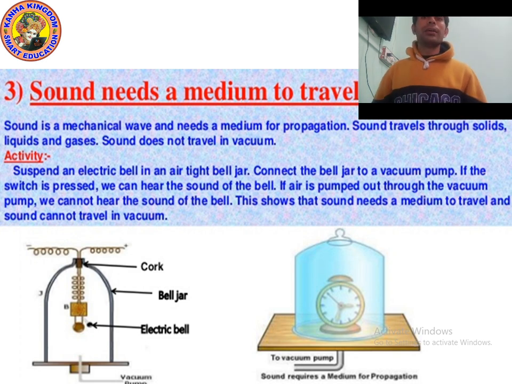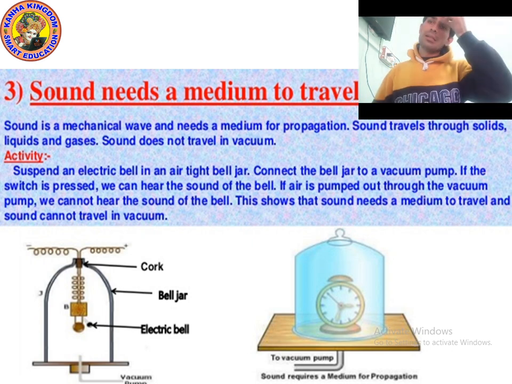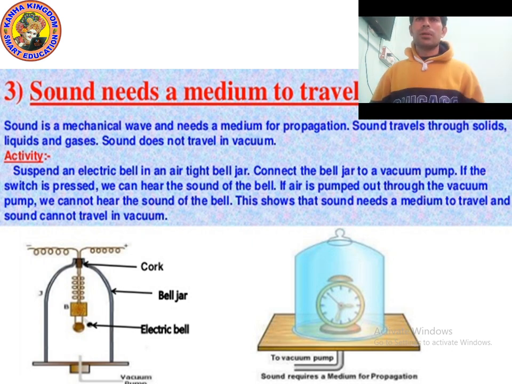When an object vibrates, the particles of the medium around it vibrate. The particle in contact with the vibrating object is first displaced from its equilibrium position. It then exerts a force on the adjacent particle, and the adjacent particle is displaced from its position of rest. After displacing the adjacent particle, the first particle comes back to its original position. This process repeats in the medium till the sound reaches the ear.